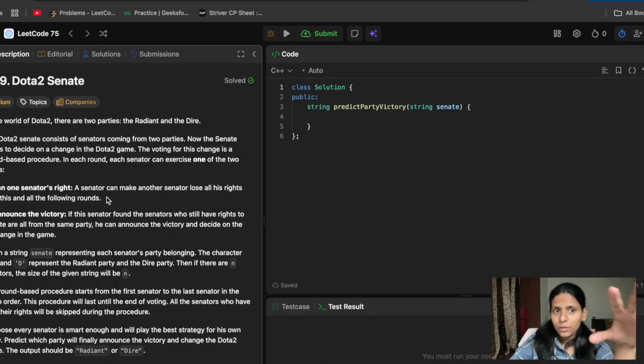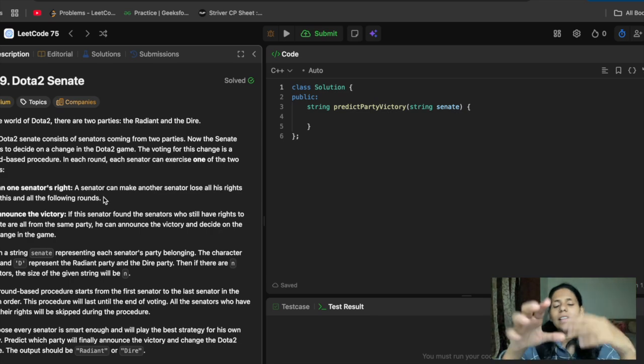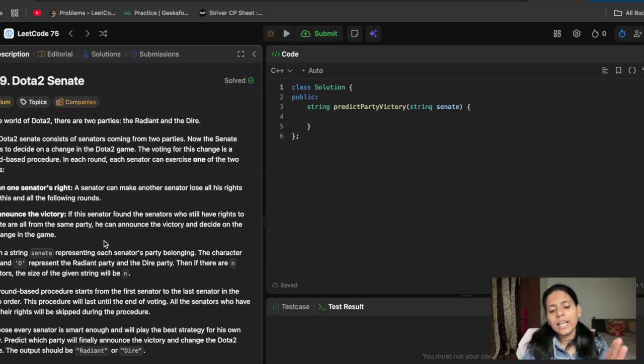One senator, Radiant or Dire, can ban anyone's right in one round. That soldier will ban all the rights of the next person or anyone in that round. Or either that soldier will ban all the rights, or he will announce the victory. He will do either of them.